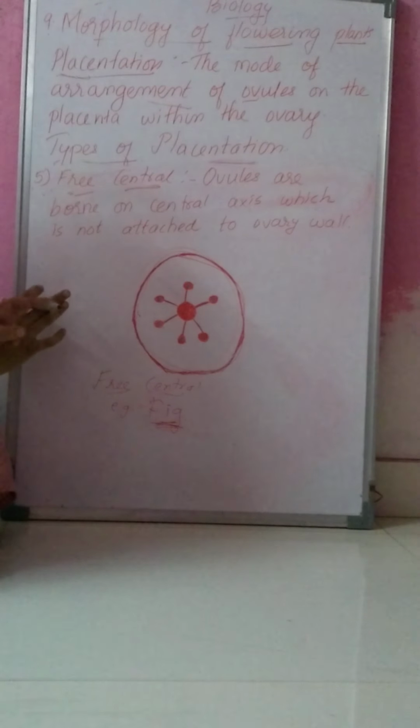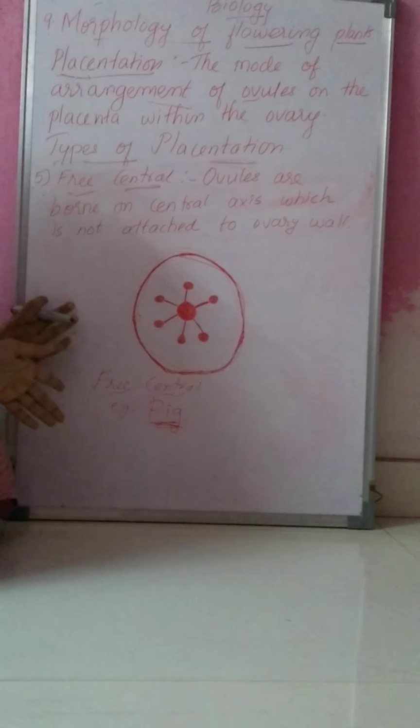Okay, so 5 types of placentation we have studied, and this comes under gynoecium. So we have studied the entire gynoecium. It means that we have completed all the floral parts. Last time I told you we had completed, but I forgot to teach placentation. That also I have completed today. Means we have studied all the floral parts, that is calyx, corolla, androecium and gynoecium. Entire floral parts we have studied.